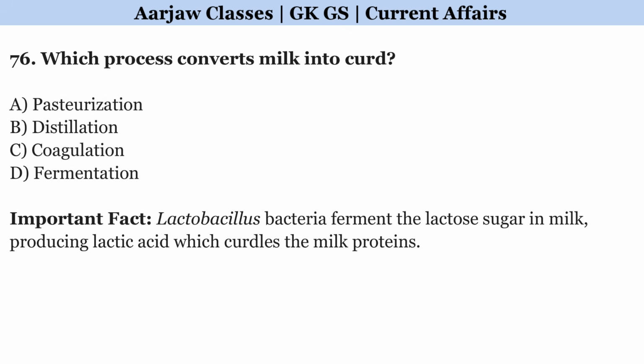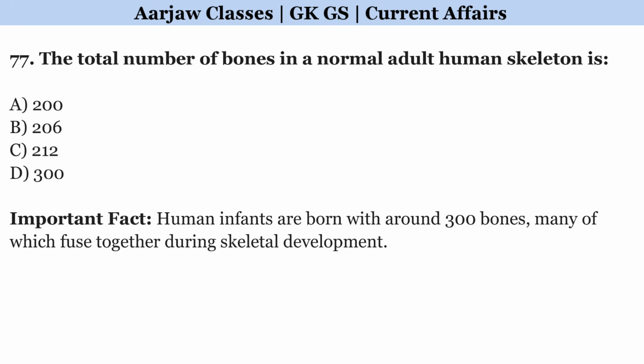Which process converts milk into curd? Correct option is D, fermentation. The total number of bones in a normal adult human skeleton is? Correct option is B, 206.